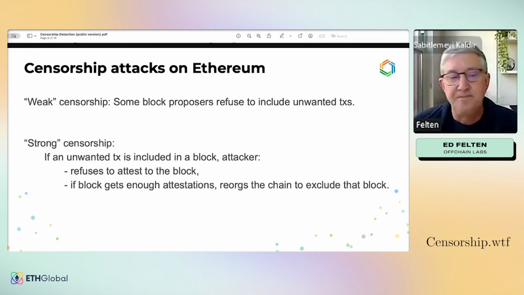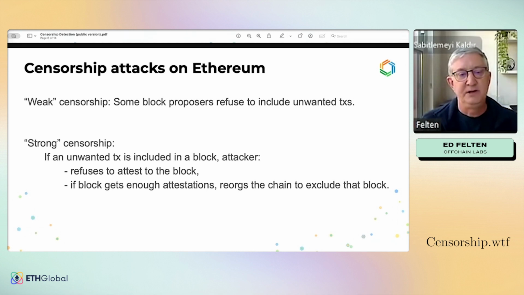Just by way of review, because I know earlier speakers have talked about this, and to establish the terminology I'm going to use, we can talk about censorship attacks on Ethereum. There are basically two different levels or strengths. What I'll call weak censorship is an attack against a particular transaction where some block proposers refuse to include the unwanted transactions in their blocks.